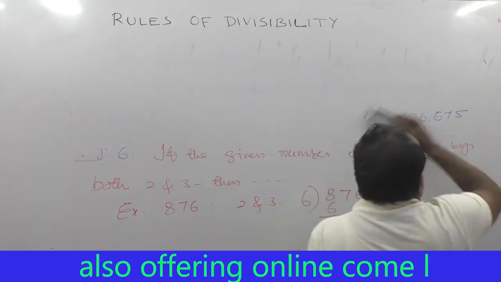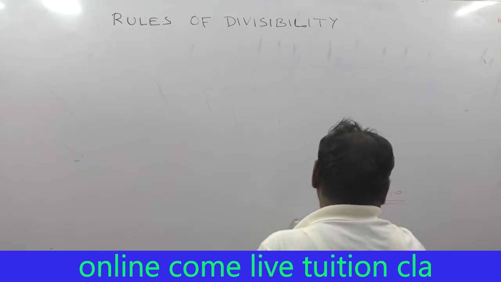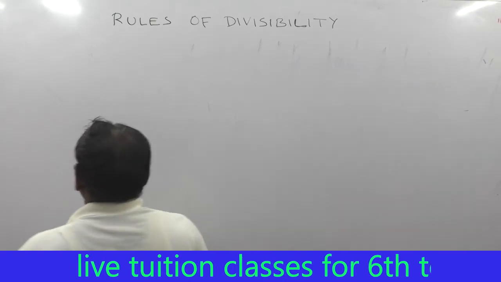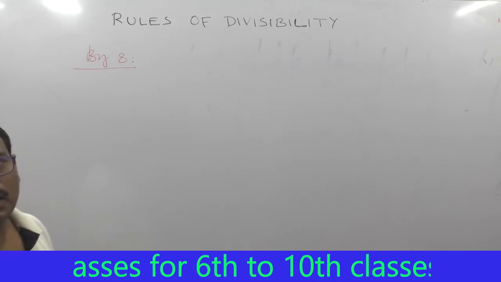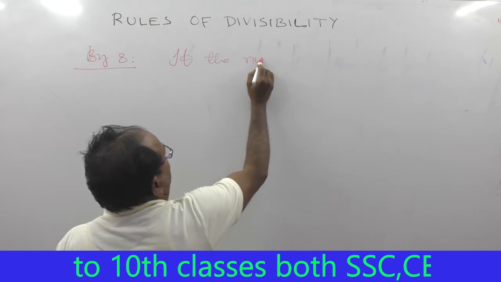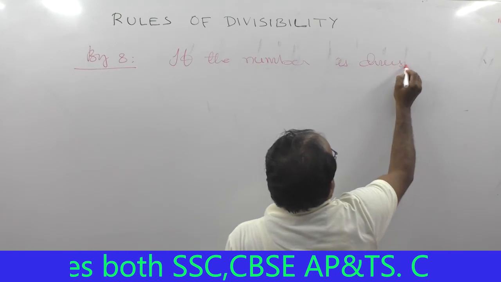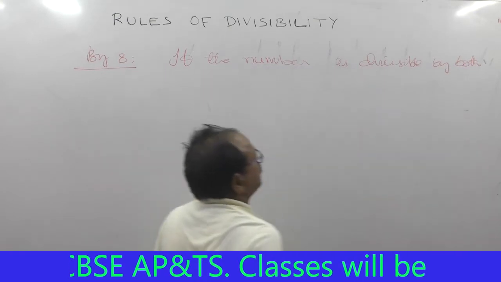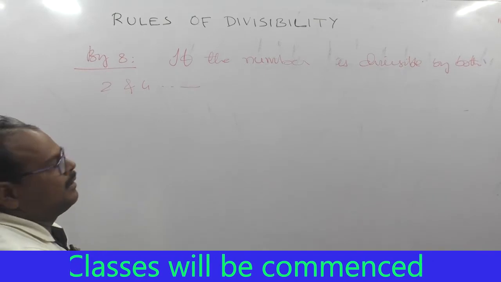Then divisibility by 8. What is the condition for divisibility by 8? It is very simple: if the number is divisible by both 2 and 4, then the whole number is divisible by 8.